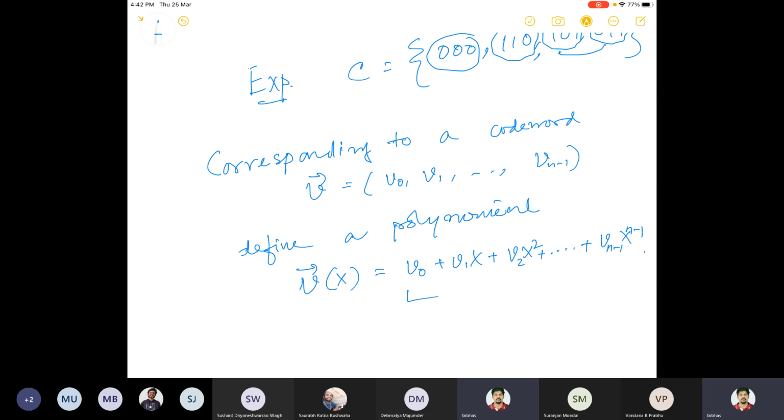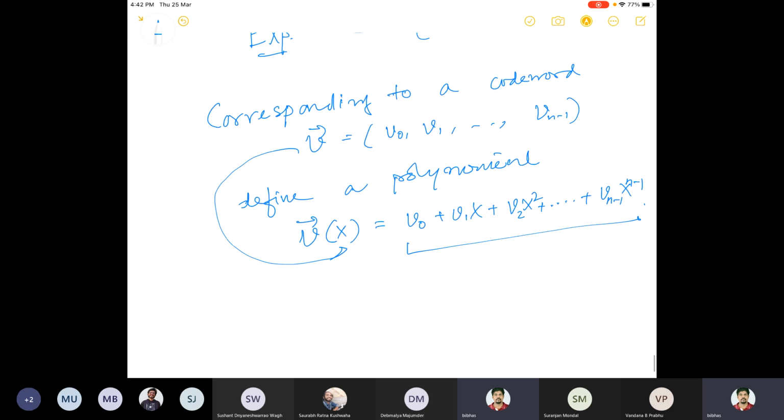So this is the polynomial now. The coefficients will give you the code word. This is also called the code word polynomial or code polynomial.